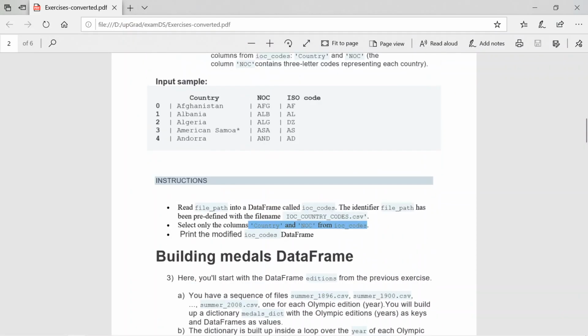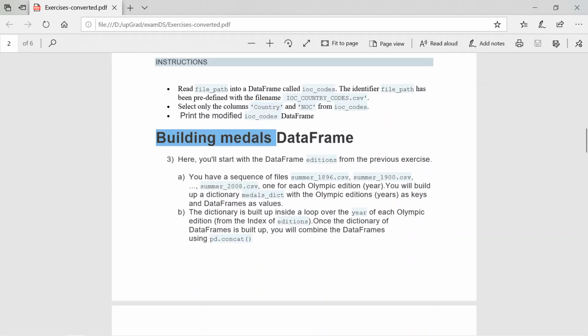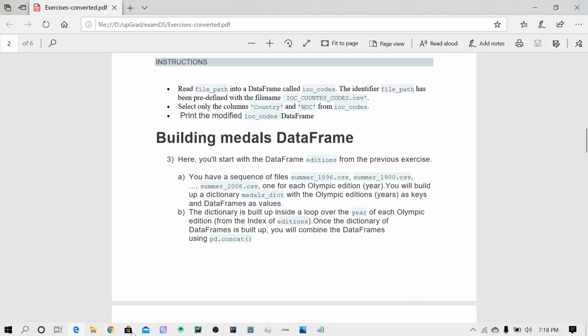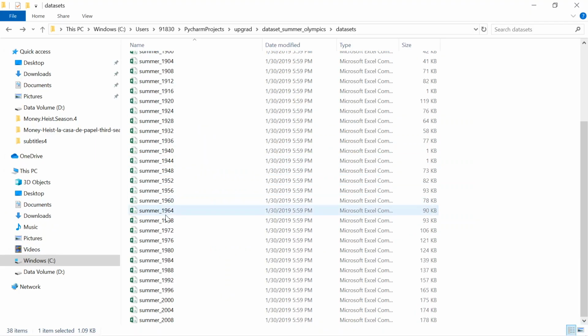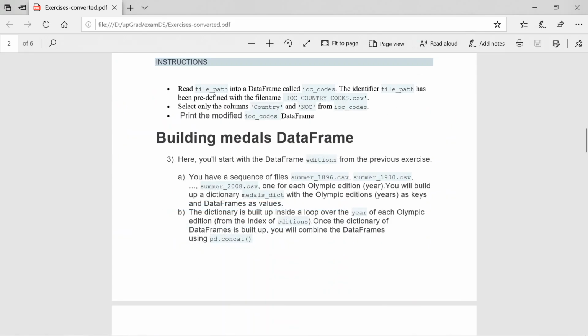With this I completed the two exercises, two problems. The third one is building the medals data frame. Here you start with the editions data frame from the previous exercise that we performed. So you have a sequence of files from 1896 to 2008. These are the different data sets for the respective years. The Olympics happened every 4 years, right? From 1896 till 2008.